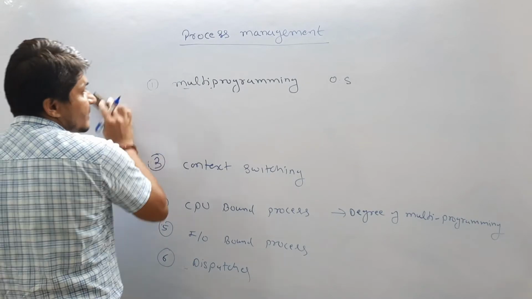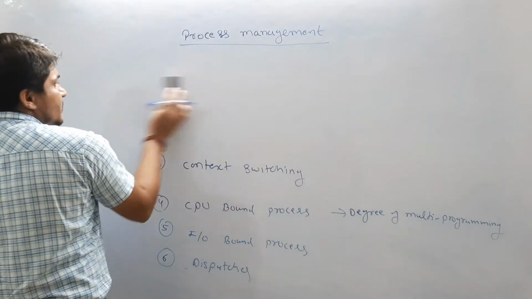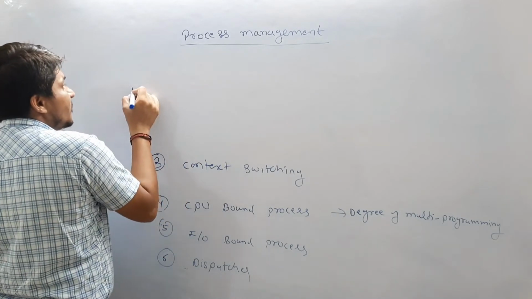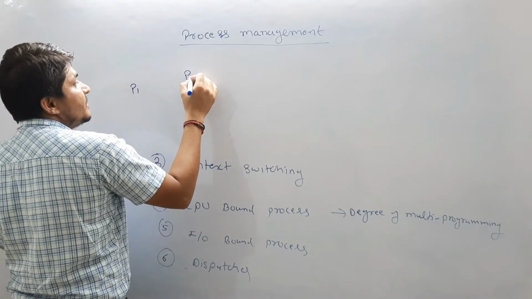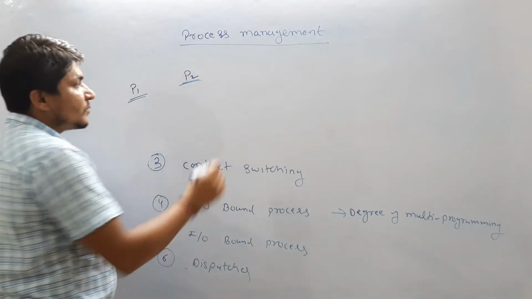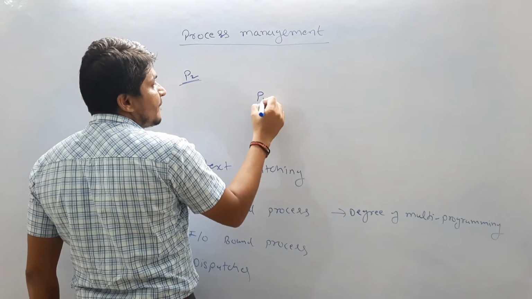Now next, let me explain context switching. This is also an important topic. So what is context switching? Let's suppose there are two processes, P1 and P2. Let's suppose first P1 is scheduled.